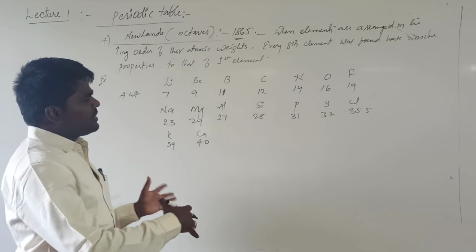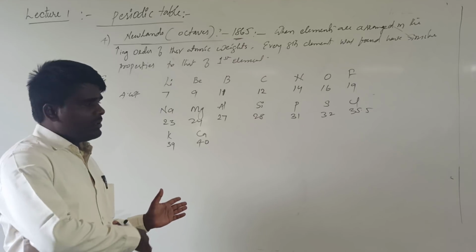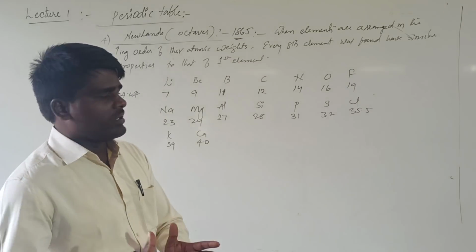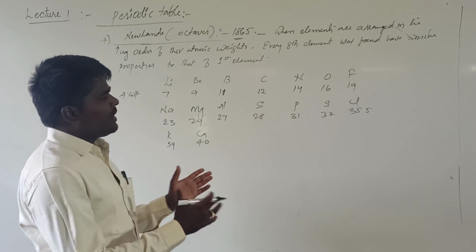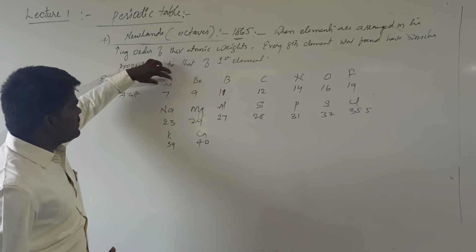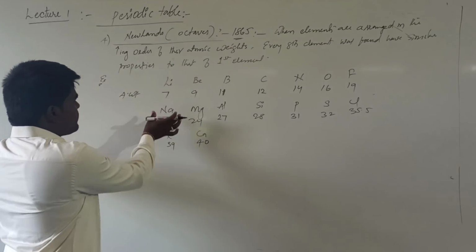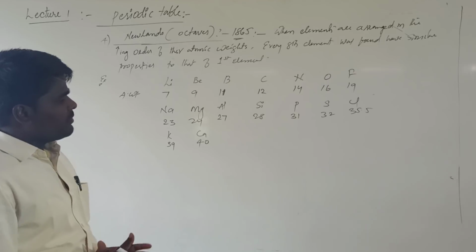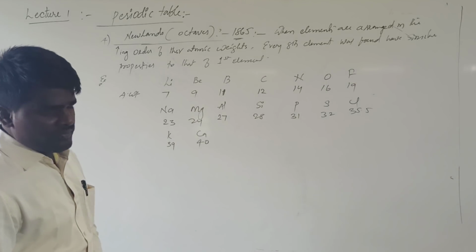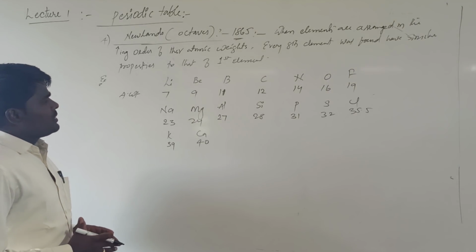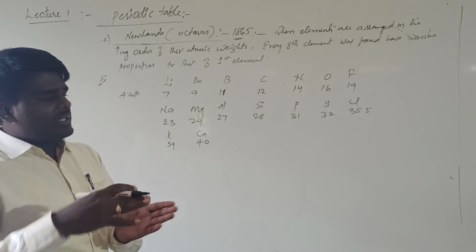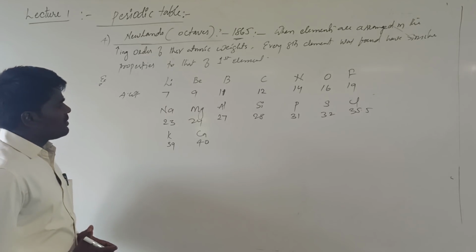He went on arranging the elements according to their properties in increasing order of atomic weights. When he found another element with the same properties as the first element, he placed that element below the first element. That is how he got a tabular form of arrangement of elements. He was the first scientist to arrange the elements in a particular pattern and find the periodicity in the properties.